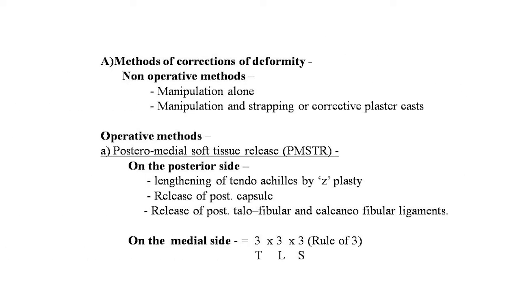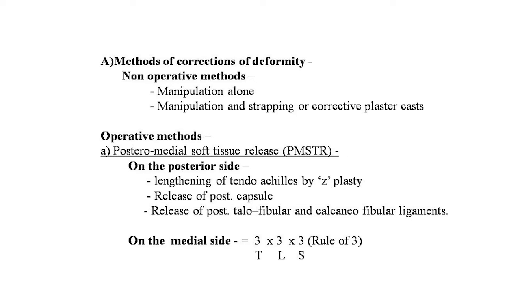Non-operative methods are manipulation alone, manipulation and stripping, or corrective plasters or casts should be applied. And operative methods are the posteromedial soft tissue release, PMSTR. On the posterior side: lengthening of the tendo Achilles by Z-plasty, release of the posterior capsule, release of posterior talofibular and calcaneofibular ligaments.